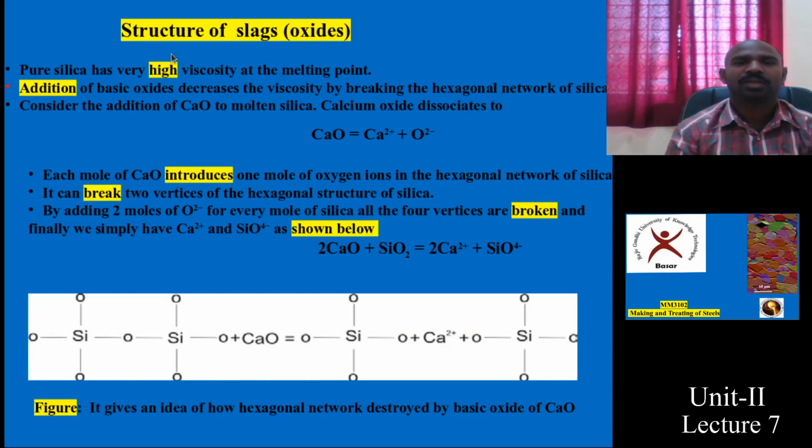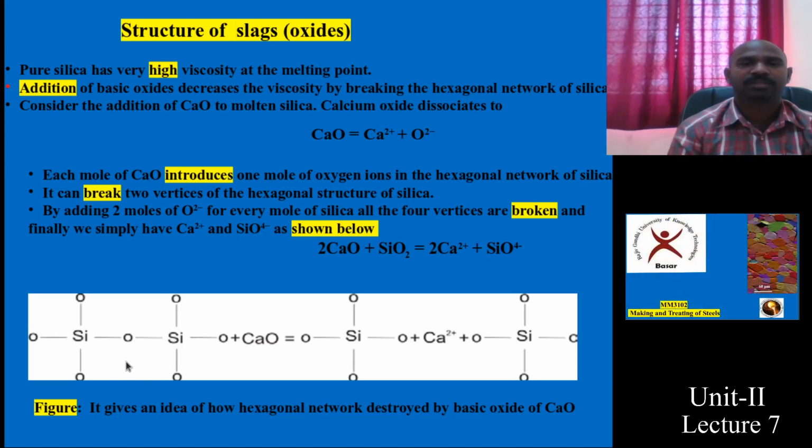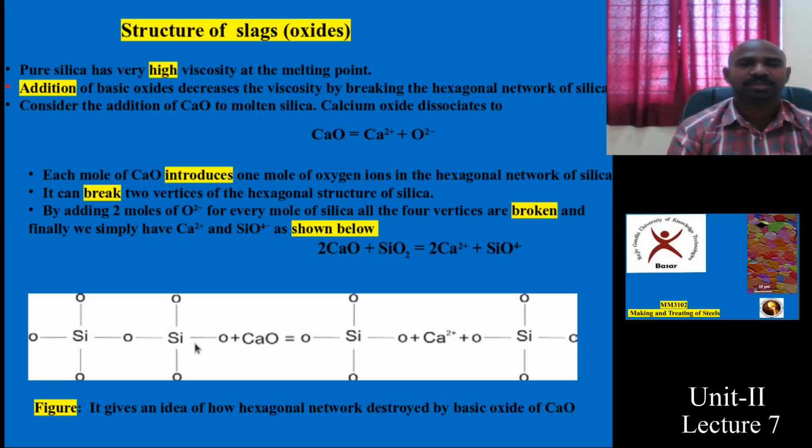Coming to the structure of slag, it decides how the basic oxides break the network. Let us see with an example. For example, this is an SiO2 structure and another SiO2 within the liquid metal, in this situation liquid steel.